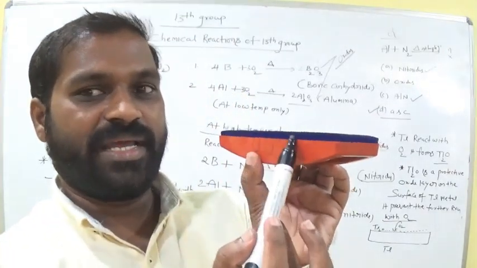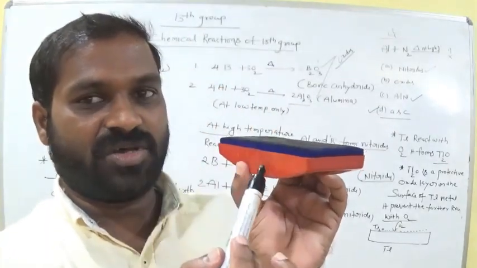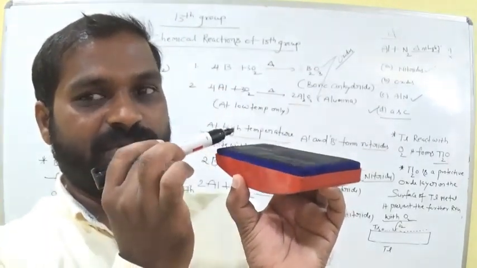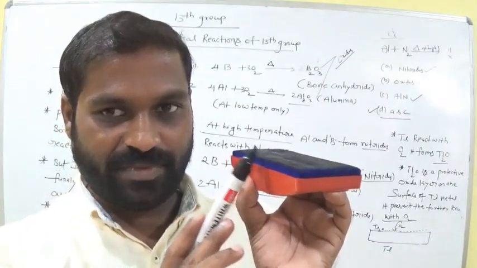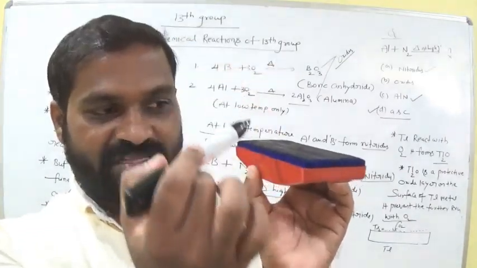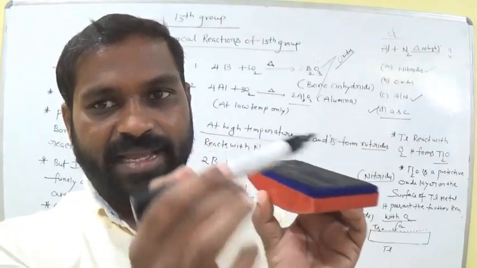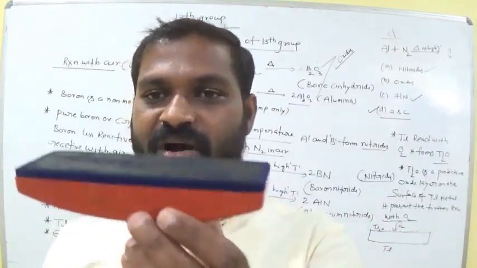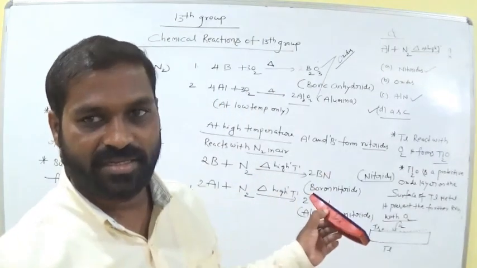Now this blue color is thallium oxide, formed when oxygen interacts with this thallium. The layer is formed, so it is a protective oxide layer. So what is the main role of this oxide layer here? Now oxygen is unable to react further with this thallium. Why? Because it makes a layer of thallium oxide on the surface. That is called a protective oxide layer. Is it clear, all of you?